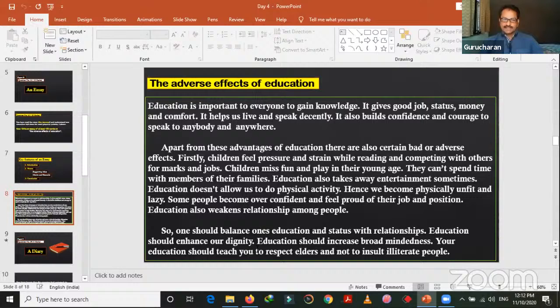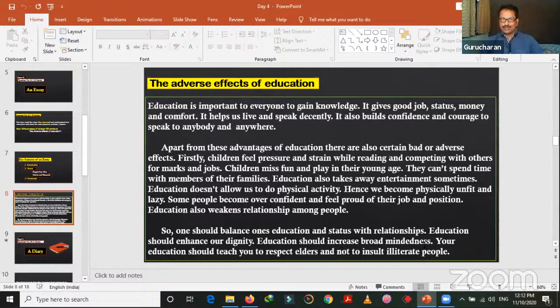Education should enhance our dignity. Education should increase broad mindedness. Your education should teach you to respect elders and not to insult illiterate people. So this is the conclusion I gave here. One should balance one's education and status with relationships. Education should enhance our dignity. Education should increase broad mindedness, broad thinking, in other words.